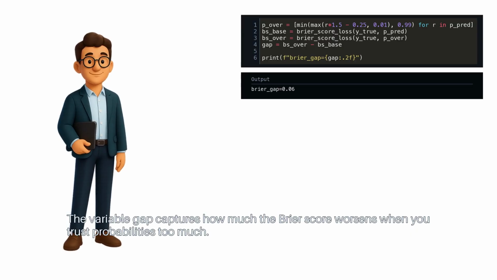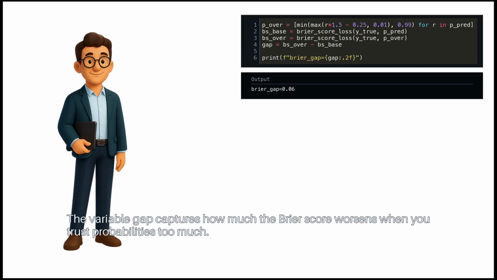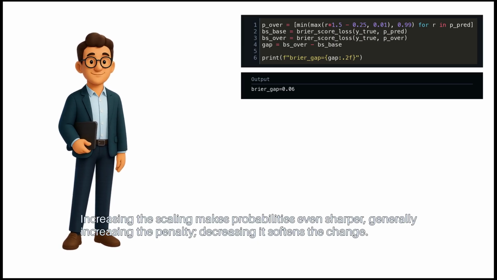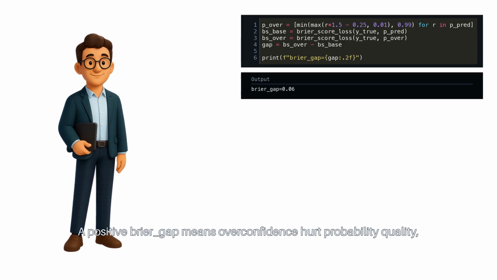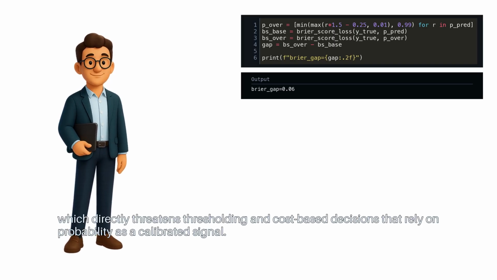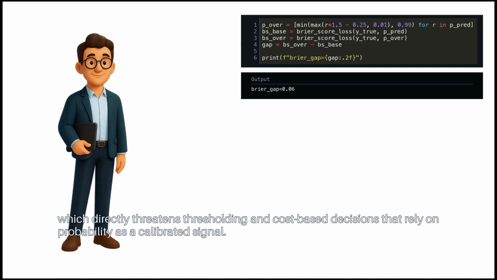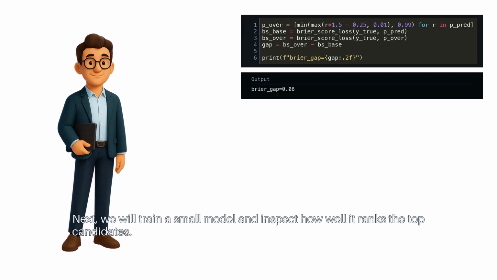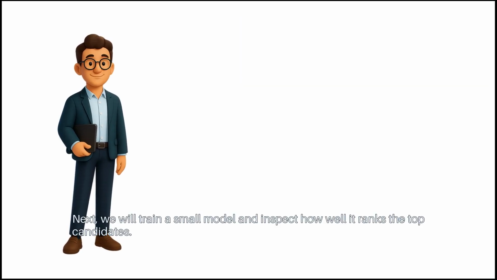The variable gap captures how much the Brier score worsens when you trust probabilities too much. Increasing the scaling makes probabilities even sharper, generally increasing the penalty. Decreasing it softens the change. A positive Brier gap means overconfidence hurt probability quality, which directly threatens thresholding and cost-based decisions that rely on probability as a calibrated signal. Next, we will train a small model and inspect how well it ranks the top candidates.